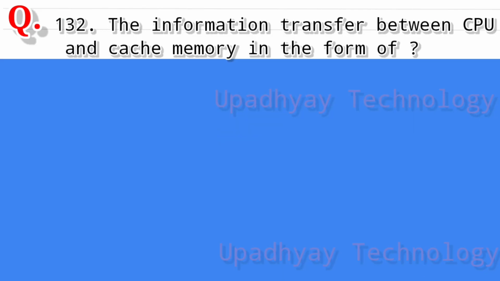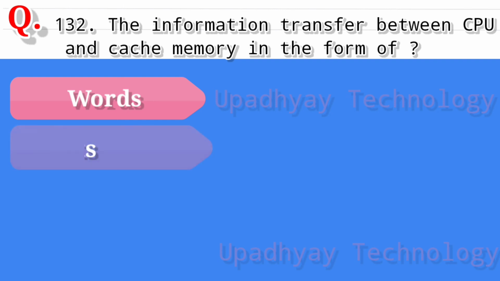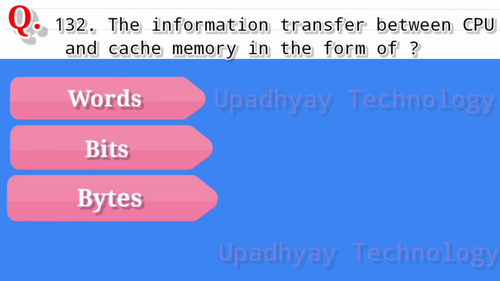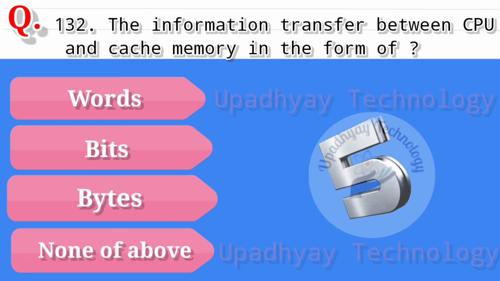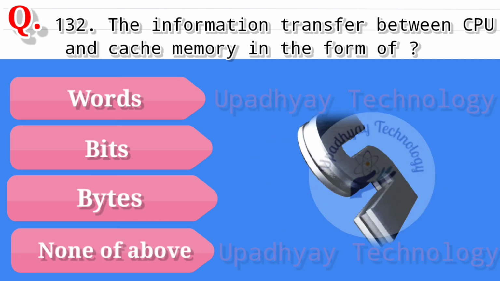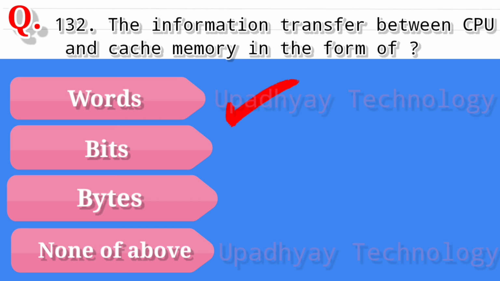Question 132. The information transfer between CPU and cache memory is in the form of, and the options are words, second option is bits, third option is bytes, and the last option is none of above. And the correct answer is words.